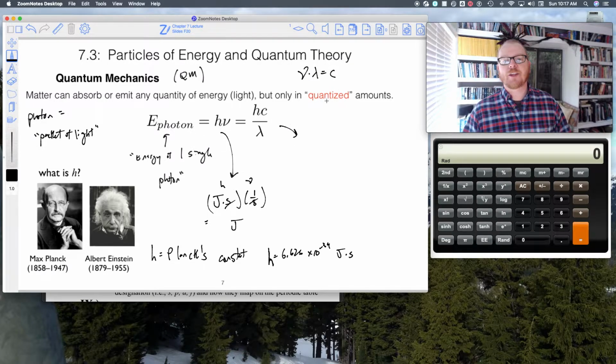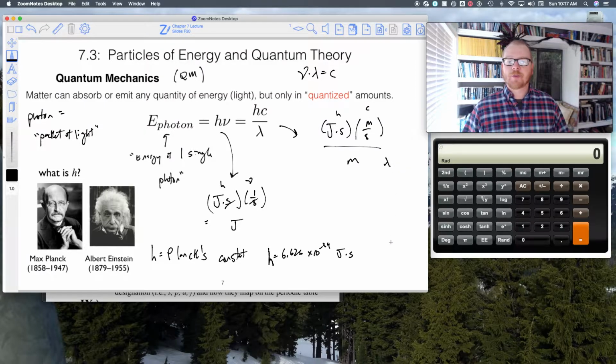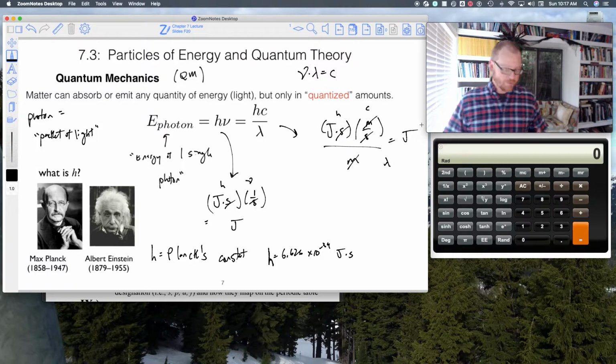If we think about the units there, h is a joule times a second, speed of light, c, is meters per second, and lambda has units of meters. So now if we look at all of this, the second and the second cancel, the meter and the meter cancel, and once again I'm left with energy units, joules, okay?